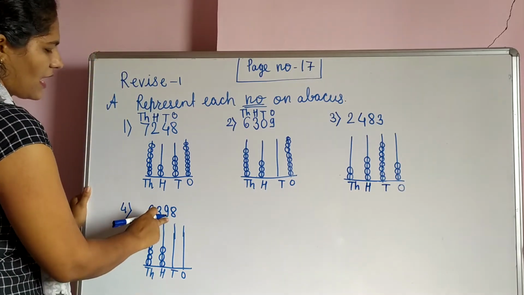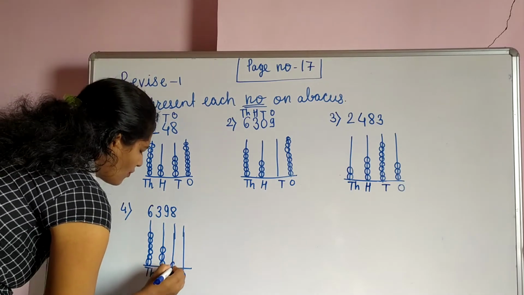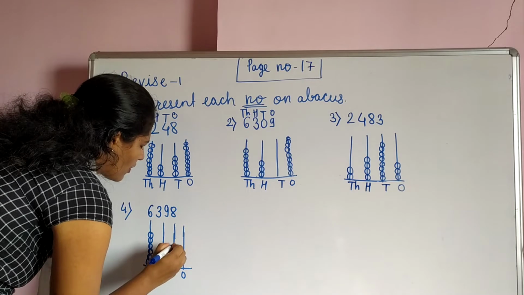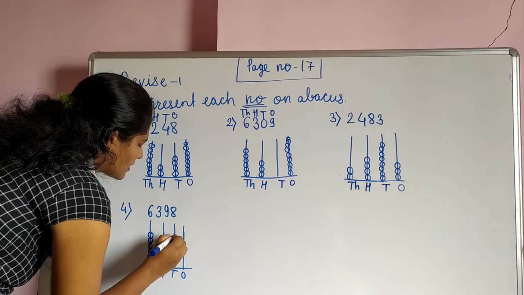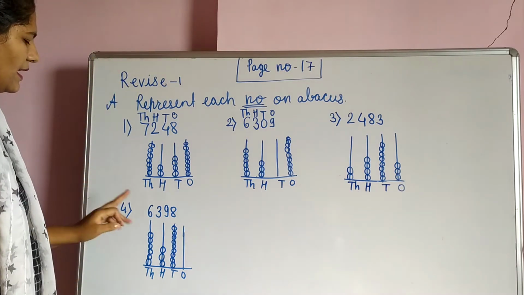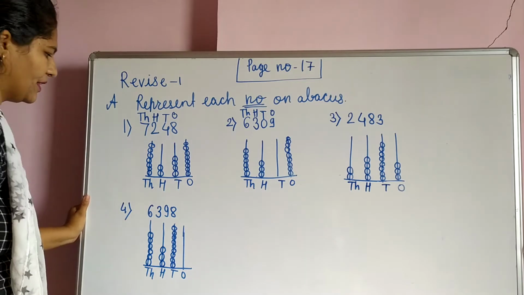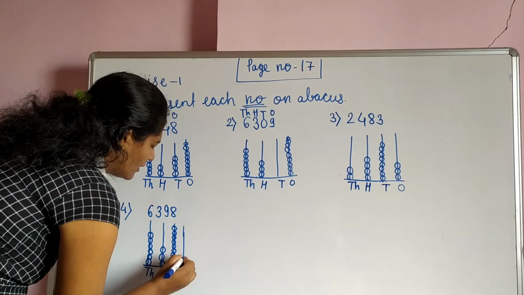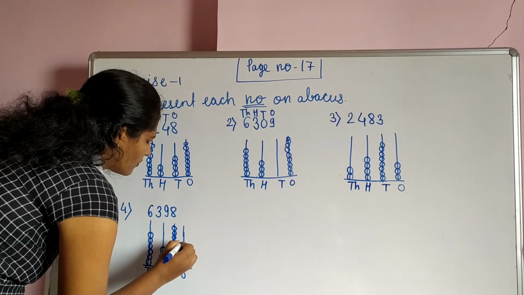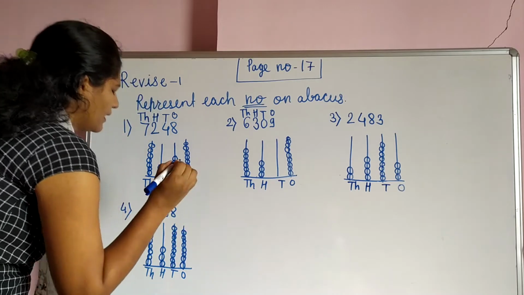Tens place, 9 is there. So show on tens place 9 bits. 1, 2, 3, 4, 5, 6, 7, 8 and 9. And last, ones place, 8 bits are there. So here we show 8 bits. 1, 2, 3, 4, 5, 6, 7 and 8.